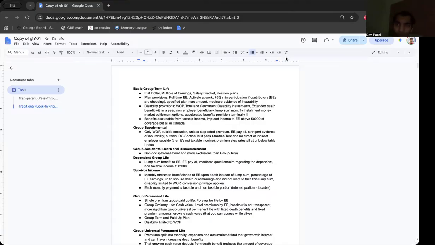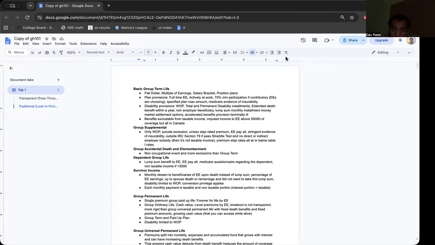The basic group term life is when the EE dies, then that amount goes to the beneficiary. We have disability provisions, WOP, total and permanent disability installments, where the death benefit, you can actually get that, and you take that from the DB, and that gets placed into the disability installments.